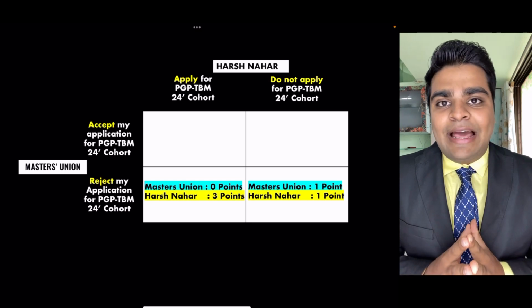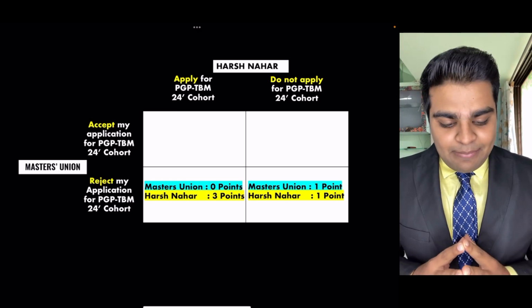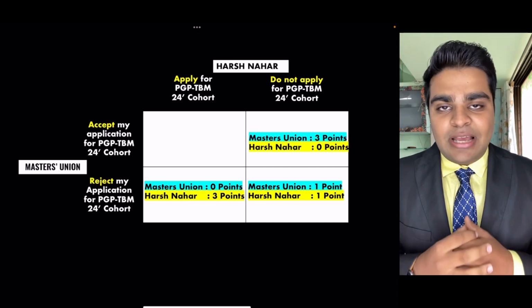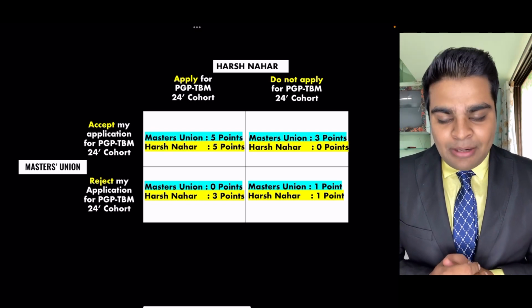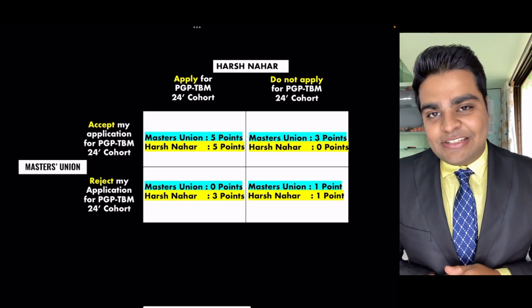Now let's talk about a scenario which is hypothetical. That is, I do not apply for the program but Masters Union accepts my application. In such a scenario, Masters Union gets 3 points and I get 0 points because I defected. Now let's talk about a scenario where I apply for the PGP-TBM program and I get accepted by Masters Union for the same. In such a scenario, both of us get 5 points each.